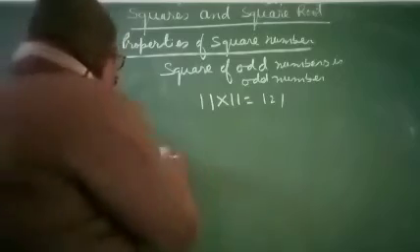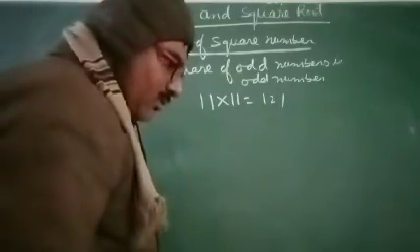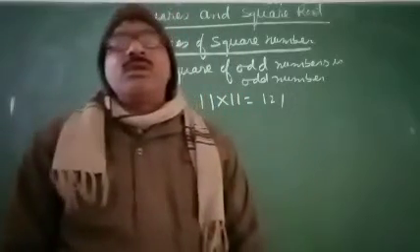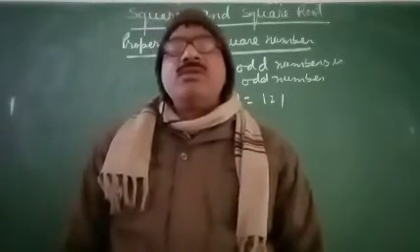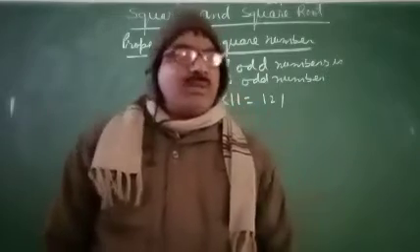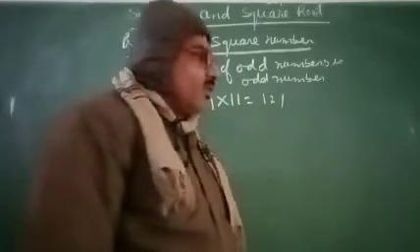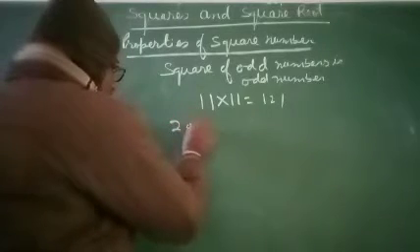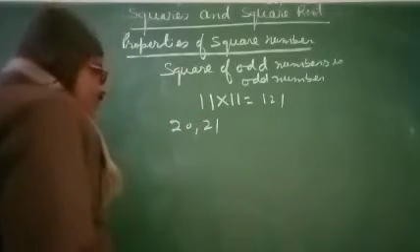Now the next property is: the difference of the squares of two consecutive numbers is the sum of the two consecutive numbers. For this we consider 20 and 21.